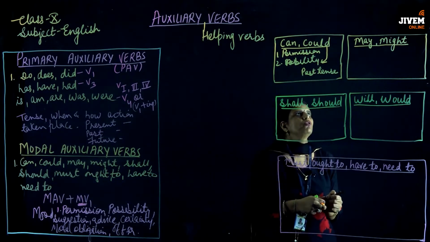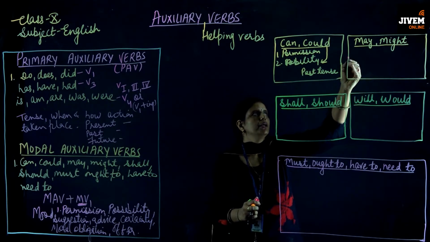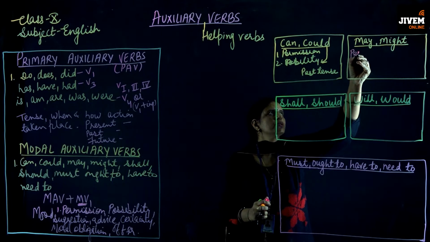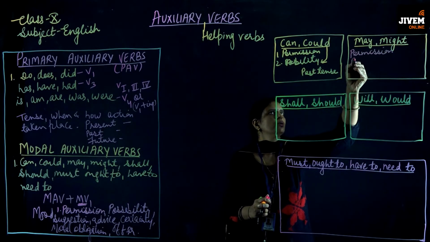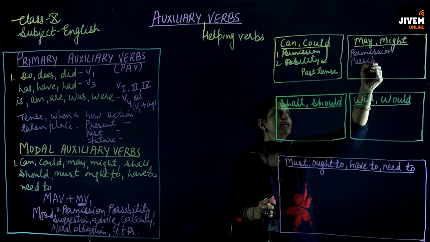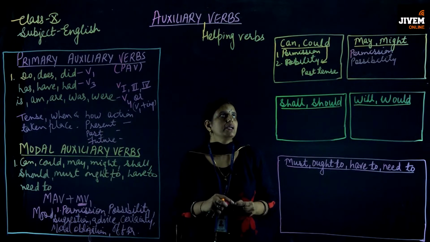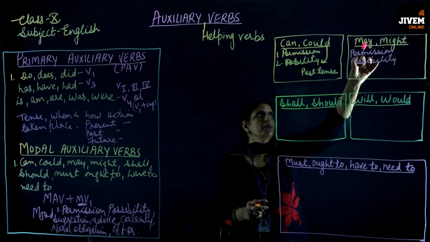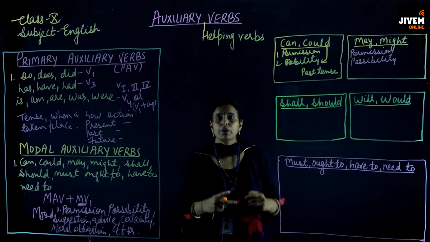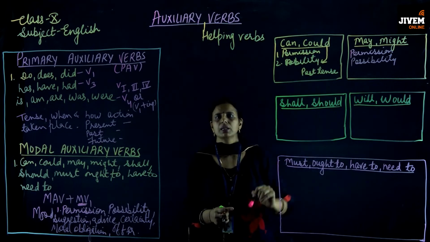Now students, let's move on to the second modal verb, that is may and might. Now may is again used to take the permission. It is used to show any possibility. Okay, now students, you will be confused that I have just told you that can is used to take the permission. At the same time, may is also showing the permission. But you will be confused about where we have to use may and where we have to use can.